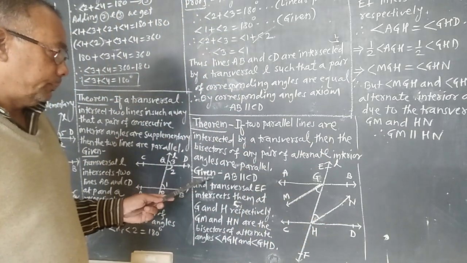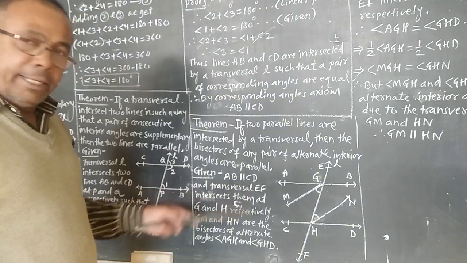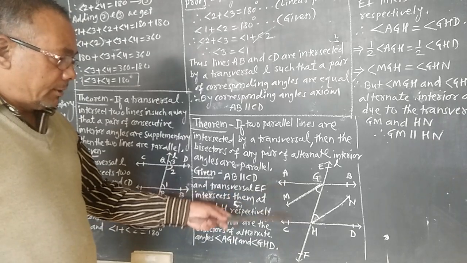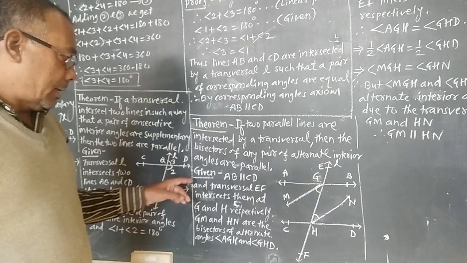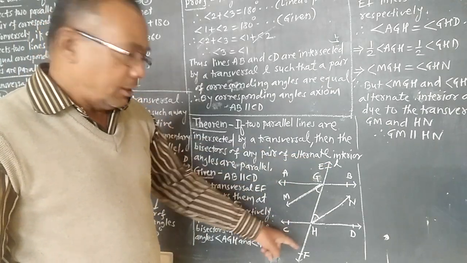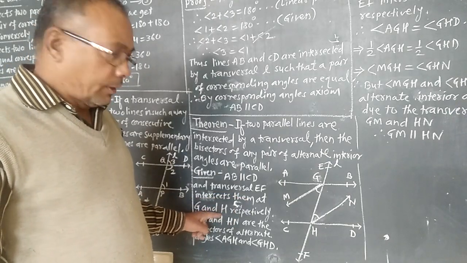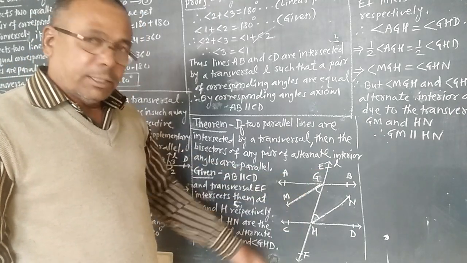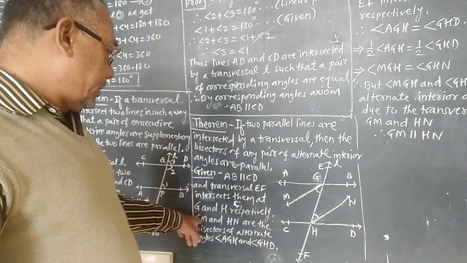Now given AB parallel CD, both AB and CD are parallel to each other, and transversal EF intersects them at G and H respectively.